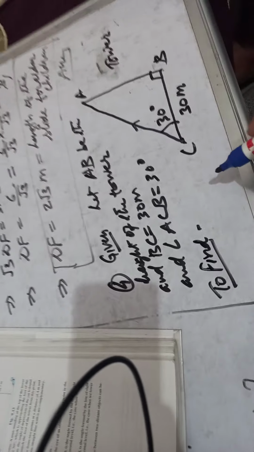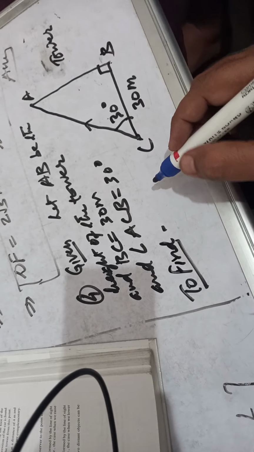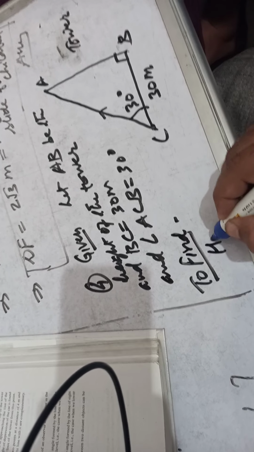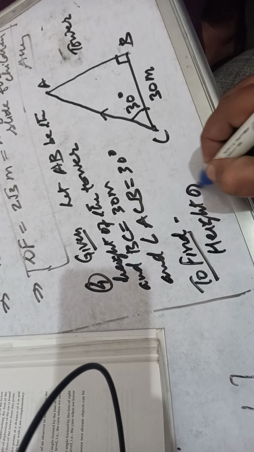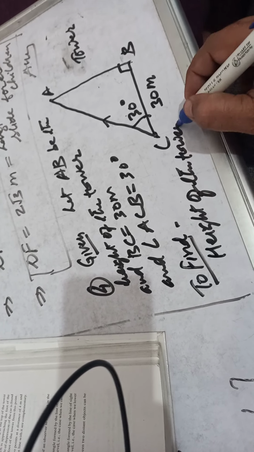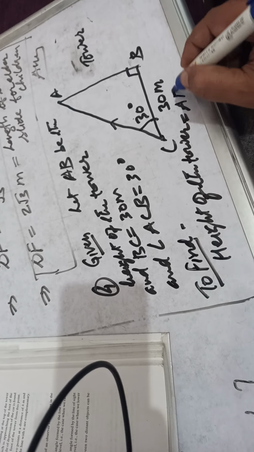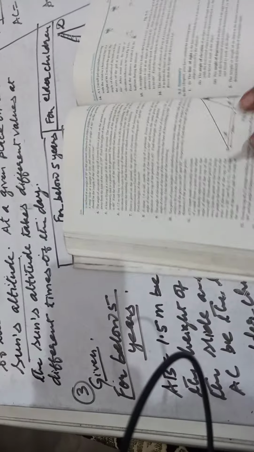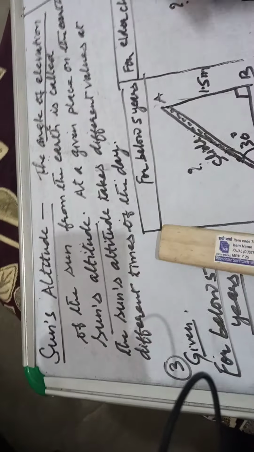Now this is to be found out. To find AB, that is, to find the height of the tower. Height of the tower equal to AB equal to question mark, that we have to find out. Let us move, children, to the next part of the board.